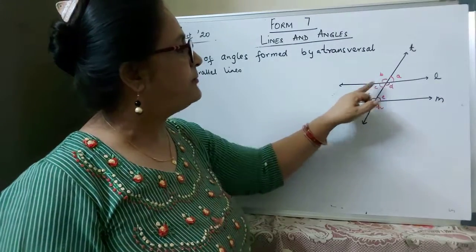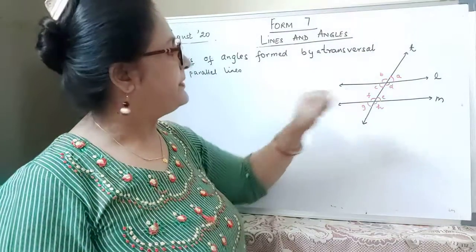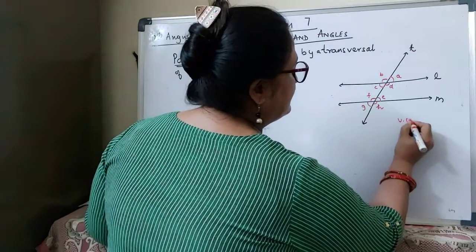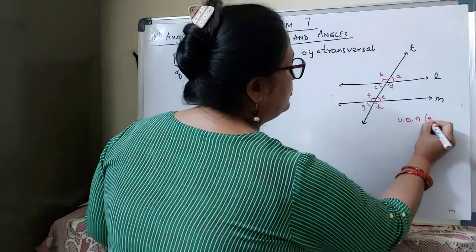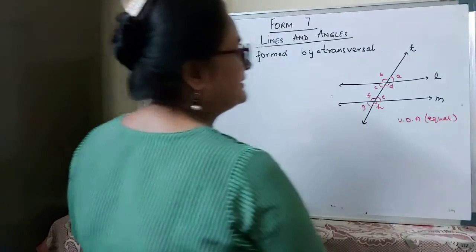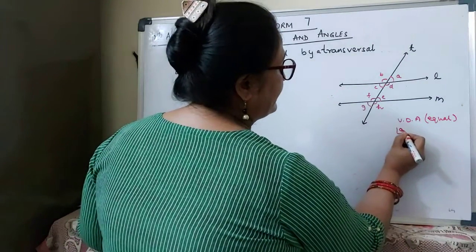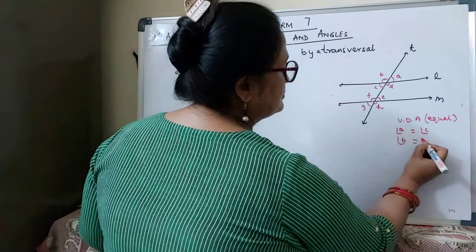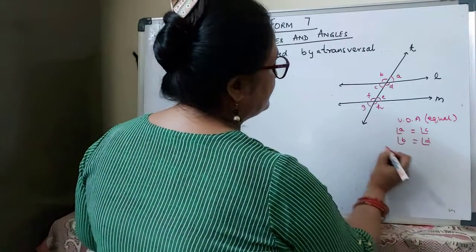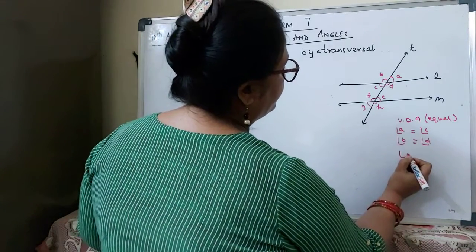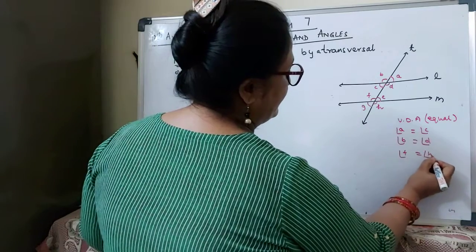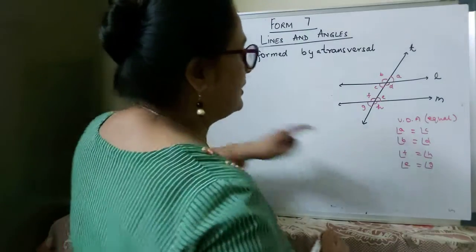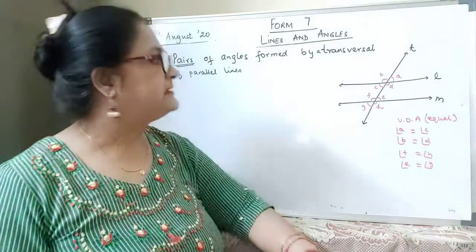If they are vertically opposite, A is equal to C, B is equal to D. What do we know about vertically opposite angles? They are equal. So angle A is equal to angle C, angle B is equal to angle D. Similarly, angle F is equal to angle H, angle E is equal to angle G. The vertically opposite angles.